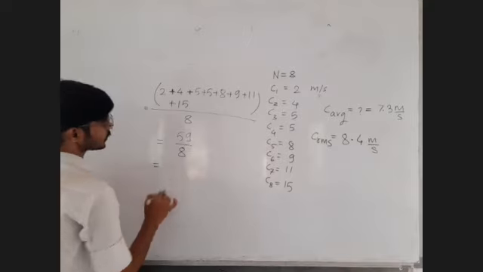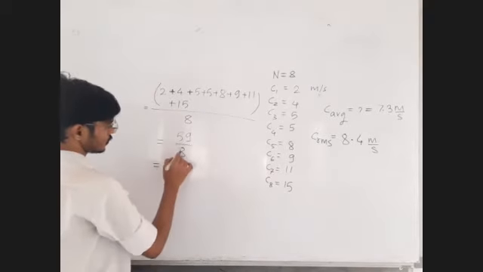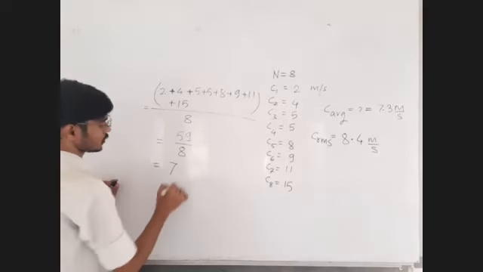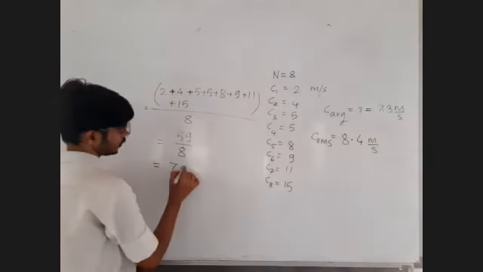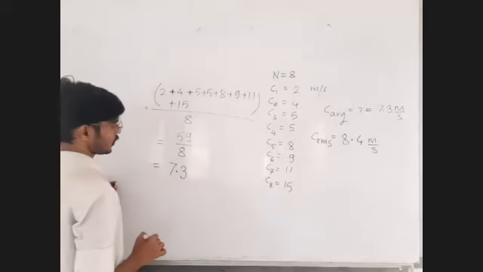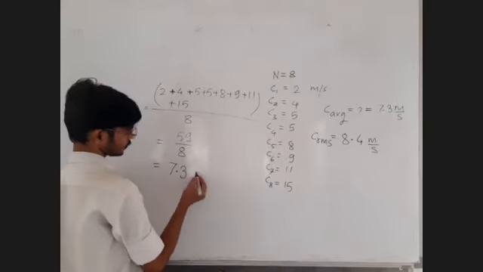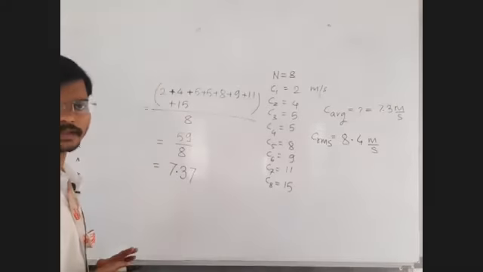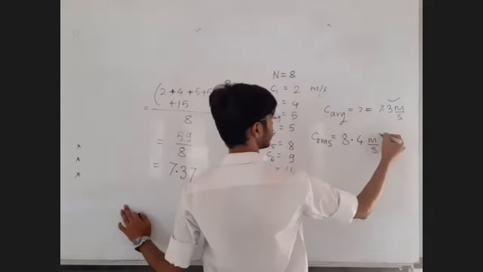59 upon 8. So 59 upon 8, 8 into 7, 56, 3 is there, 30, 8 into 3 is 24, 6 is remaining, 60, 8 into 7, so 7.37 somewhat. Okay, 7.37. So yes, this one is right and this one is right.